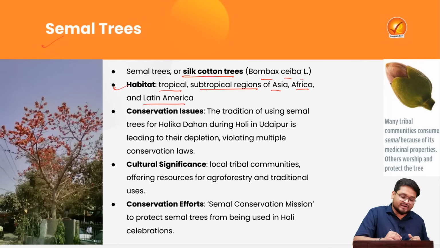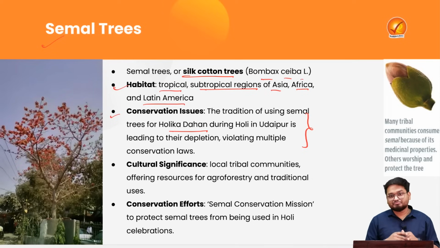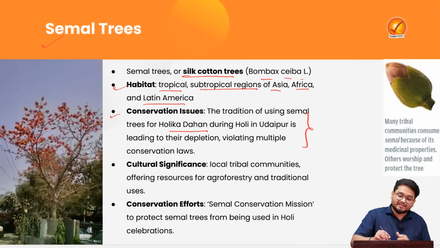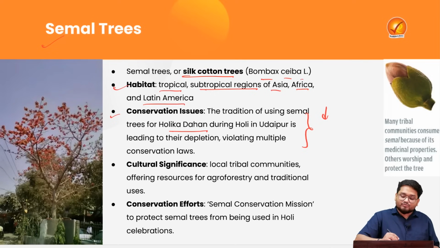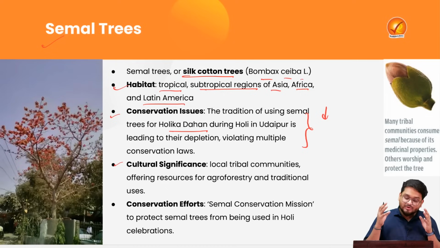Now recently it has been found that in areas of Rajasthan, particularly after Holika Dahan, parts of the trees are being used as ritual sacrifices during the particular festivals, and that is why the number of semal trees in this region has been going down. So we have to understand that the main ambition of society must be to conserve them.